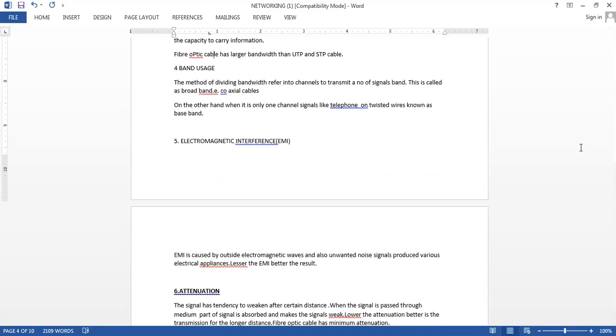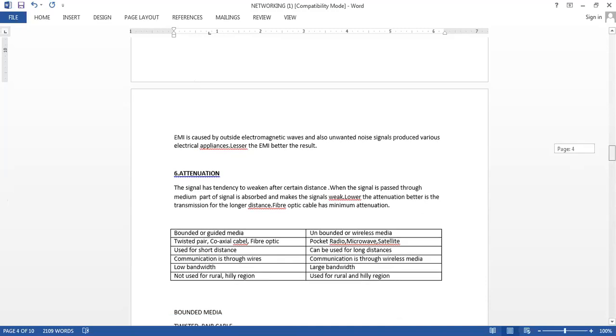Okay, modulation curve. So that is called the band usage. There are two types: one is the baseband, and the second one is the broadband. Broadband usually uses the method of dividing the frequency. Then you have the electromagnetic interference. Usually the copper wires are used.